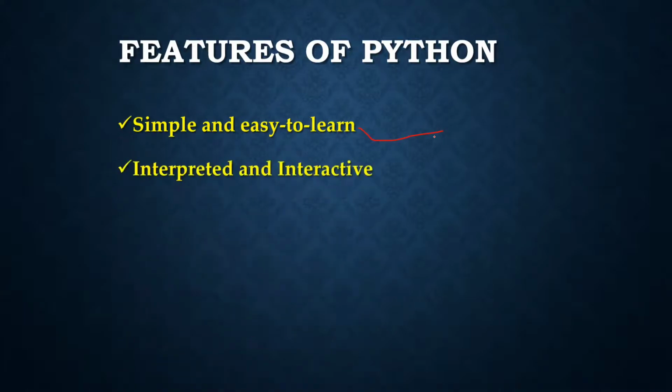The next feature is interpreted and interactive. Python is processed at runtime by the interpreter. We need not compile the program before executing it. The Python prompt interacts with the interpreter to interpret the programs that you have written. Python has an option, namely interactive mode, which allows interactive testing and debugging of code.